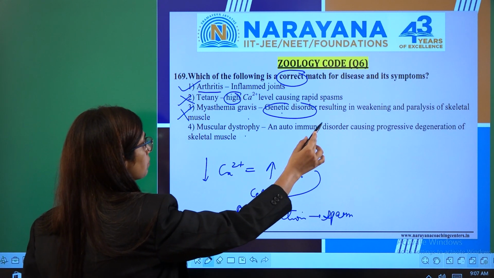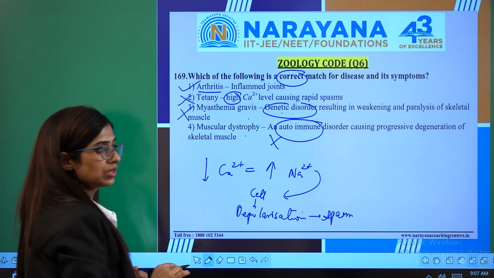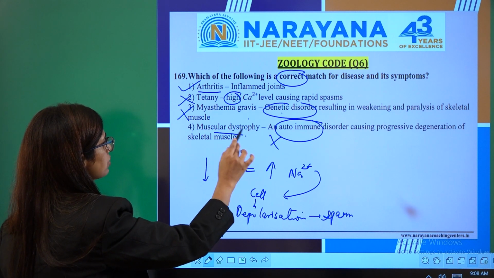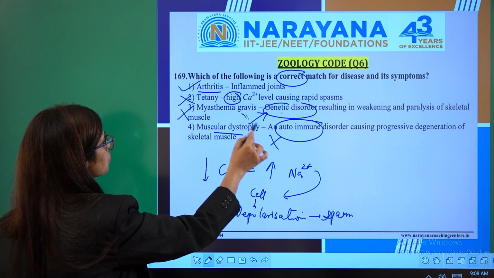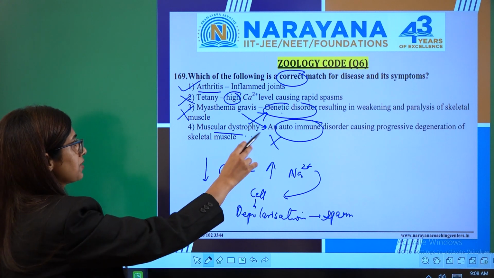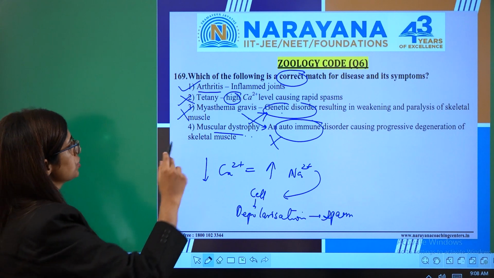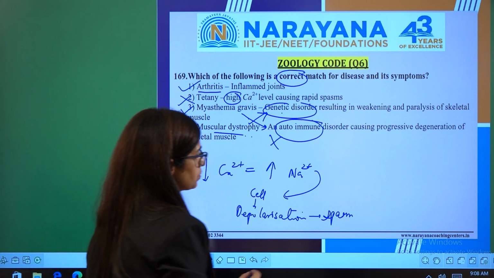This is again wrong, because muscular dystrophy is a genetic disorder. So both options are crossed. Myasthenia gravis, being an autoimmune disorder, they have kept in option 4, whereas muscular dystrophy is a genetic disorder. This way the right answer is 1. In question number 169, 1 is the right option.